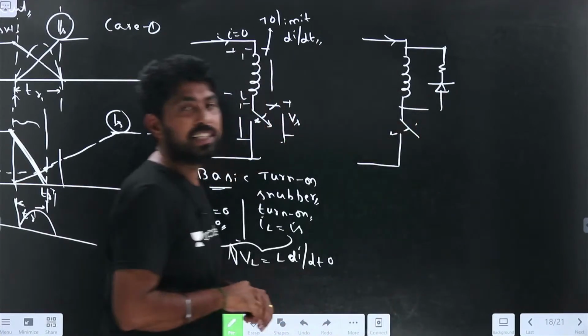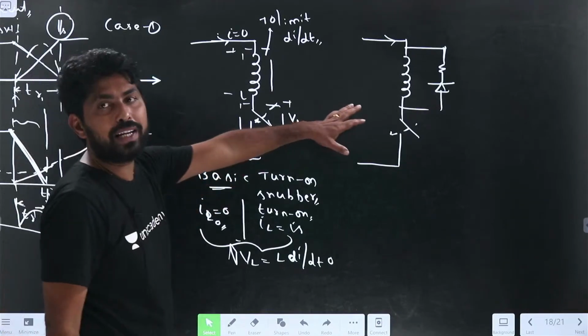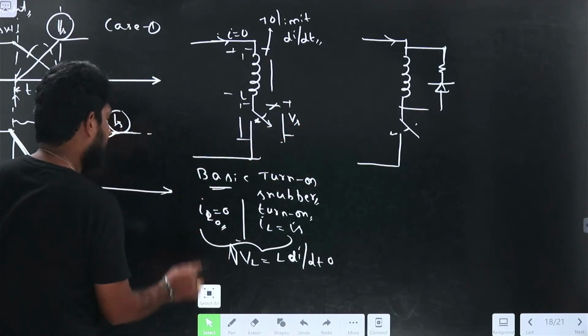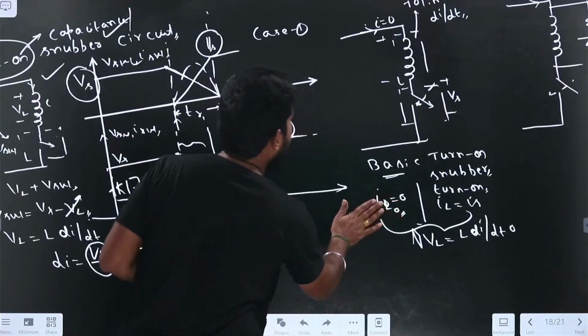Let us understand the circuit. Now, how this practical circuit works, let us understand.